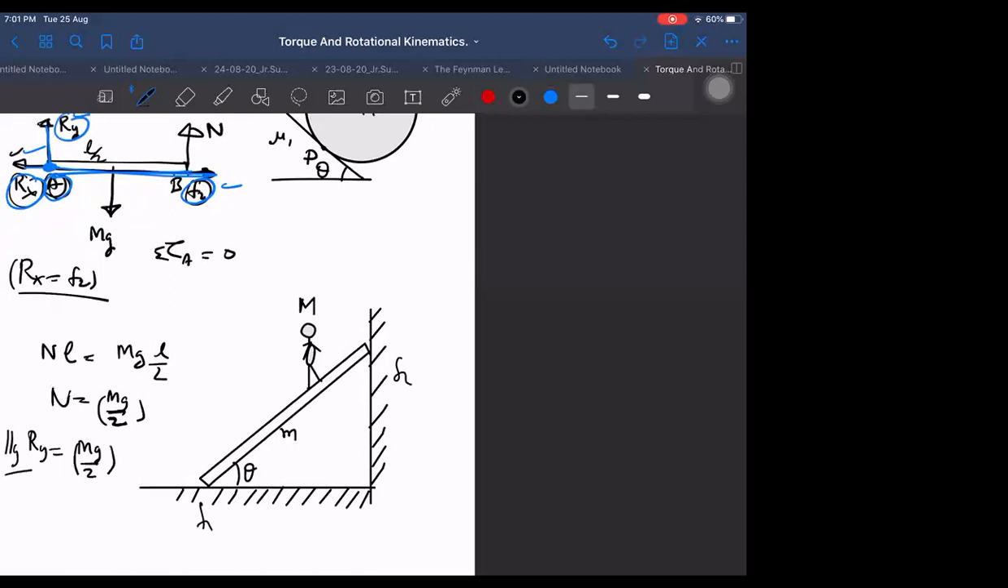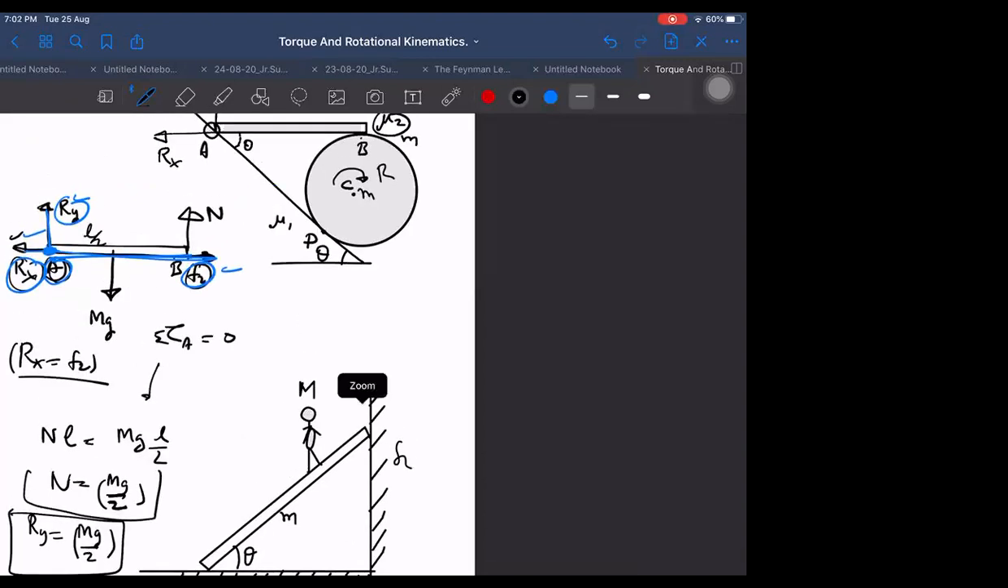By taking torque about point B, I do not need to take torque now. I can say force balance also. By force balance also we can say that Ry plus N is equal to mg, so Ry will be equal to mg by 2. That is, sigma F_y equals 0.